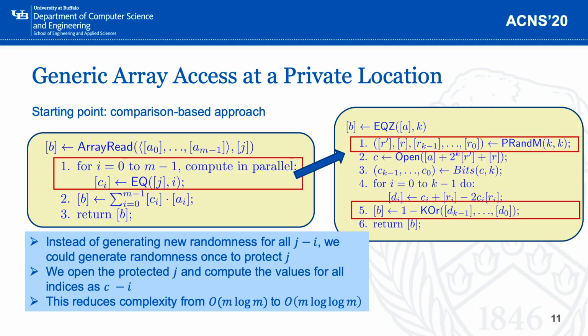We think there's no need to protect all of these differences. Instead, we may only need to protect the private index J once, and later on, once we open the protected value with a C, we could produce J minus 1, J minus 2, J minus 3. We could produce these differences just by doing C minus 1, C minus 2, C minus 3.